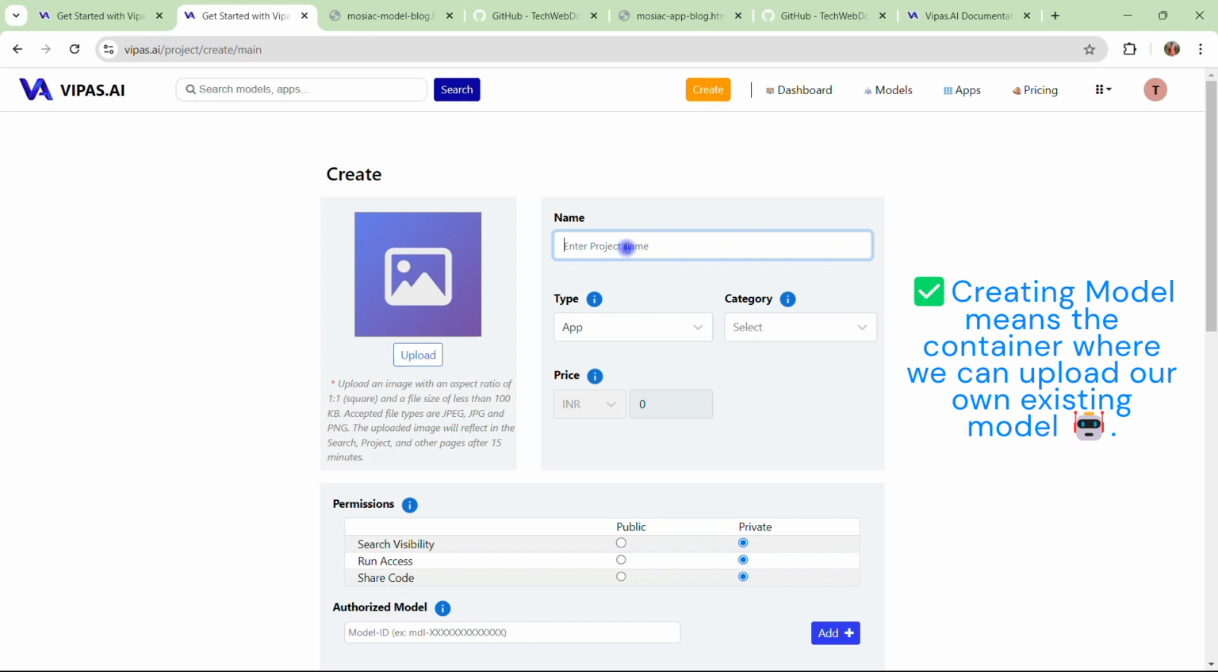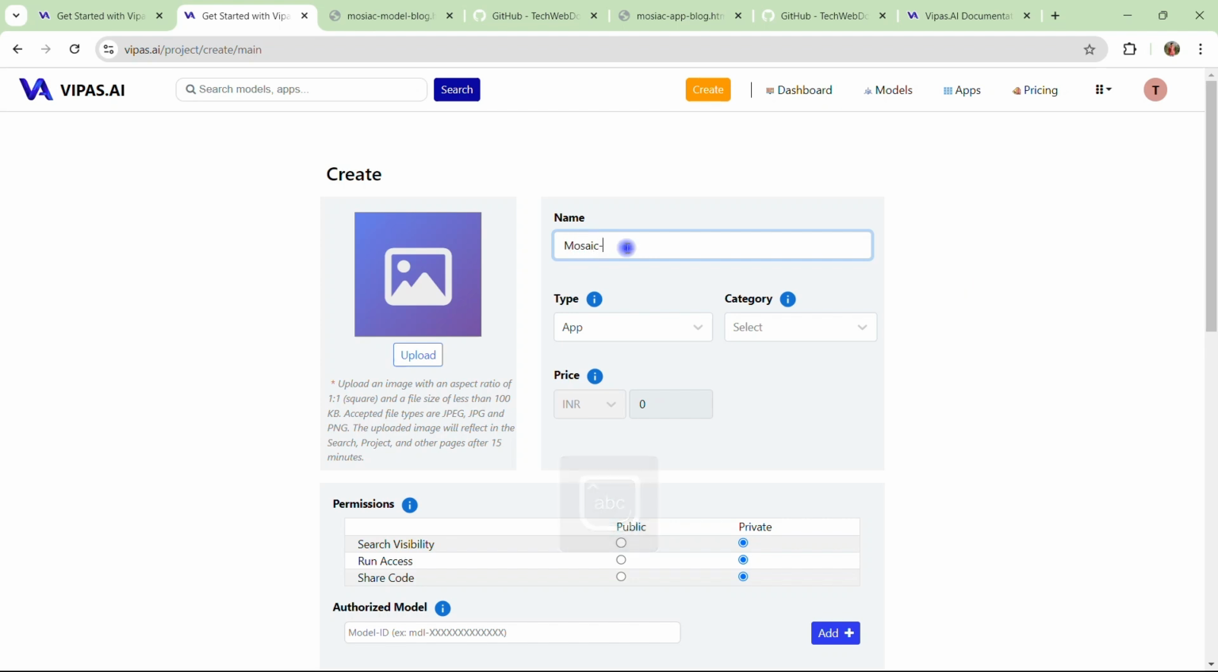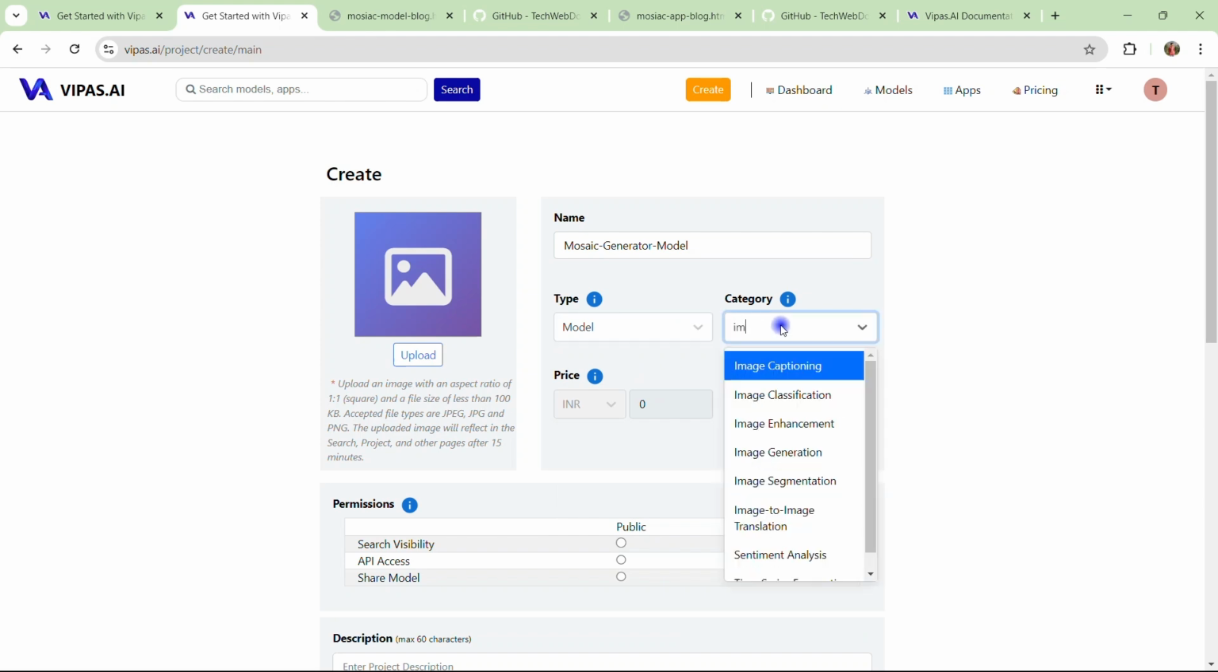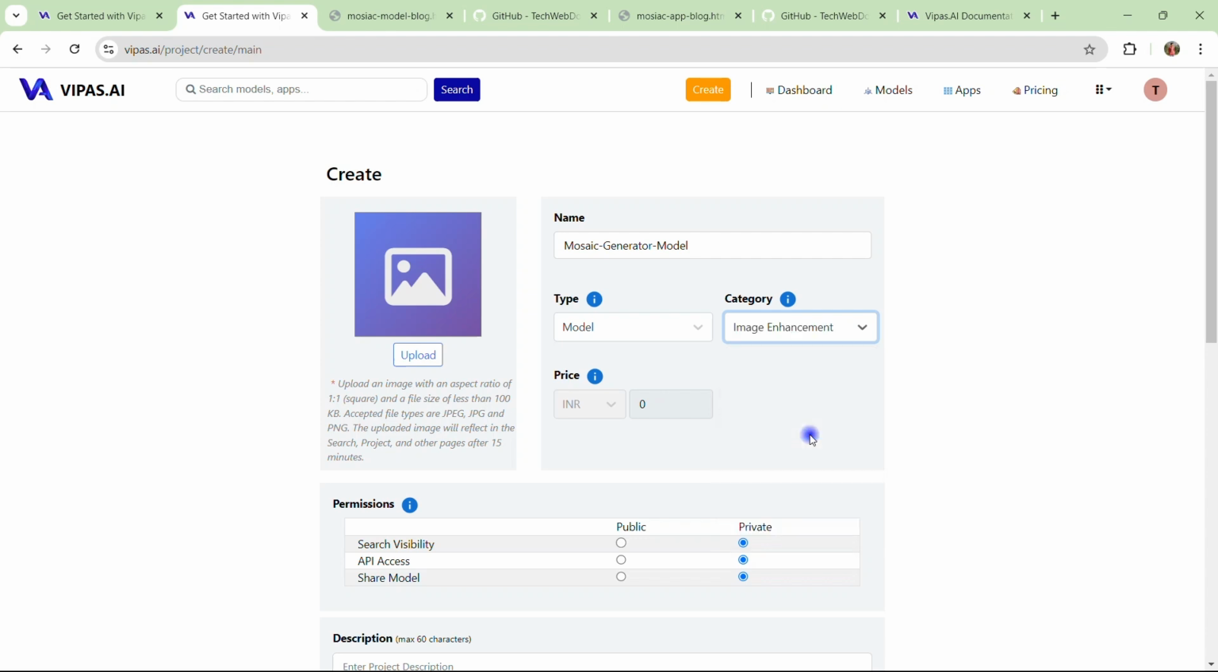So we have to provide the project name. I'm giving the project name here: Mosaic Generator Model. Okay, the type I am selecting here is model, because I want to create a model. Category I am selecting is image enhancement, and the price I can set here.